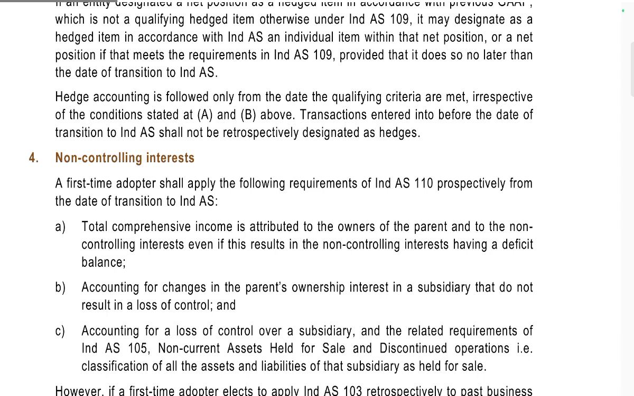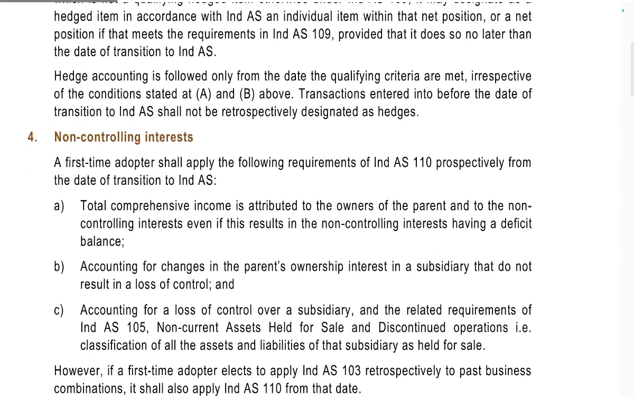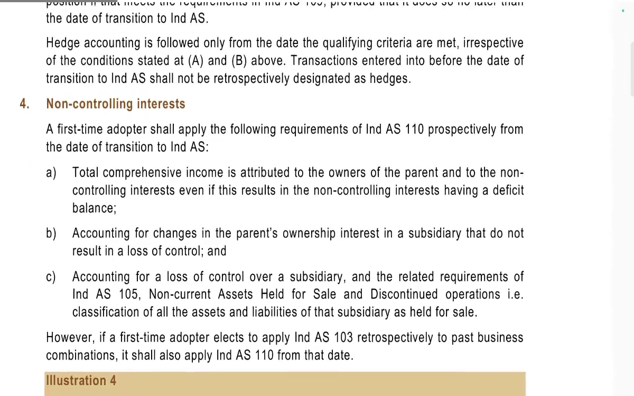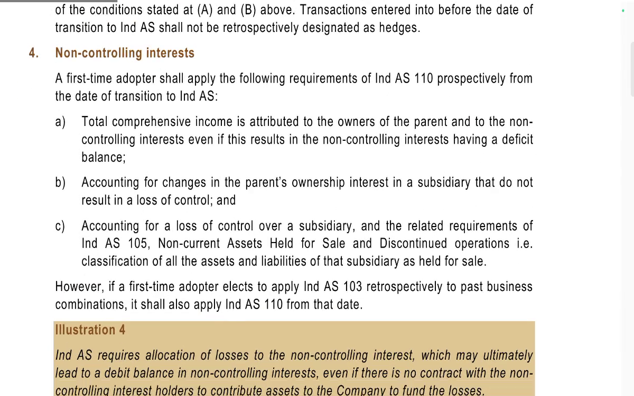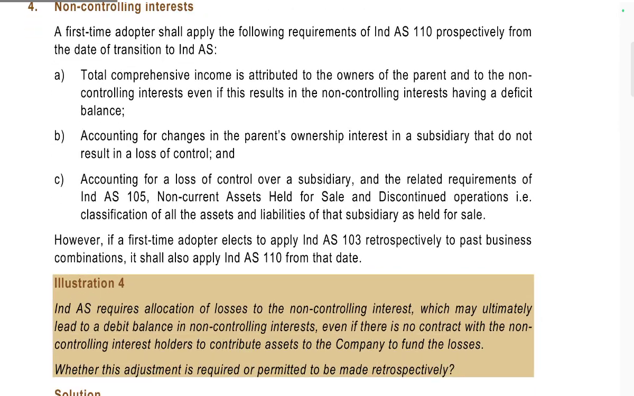Irrespective of the conditions related to A and B above, a transaction entered into before the date of transition to Ind AS shall not be retrospectively designated as a hedge. Non-controlling interest: a first-time adopter shall apply the following requirements of Ind AS 110 retrospectively from the date of transition to Ind AS.